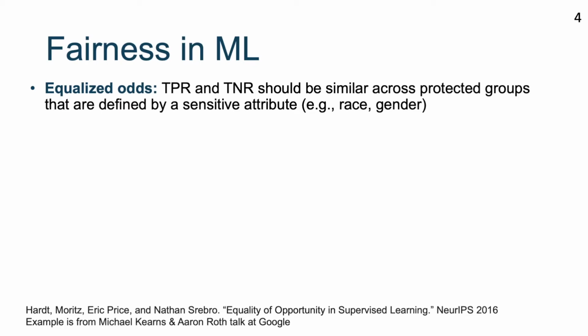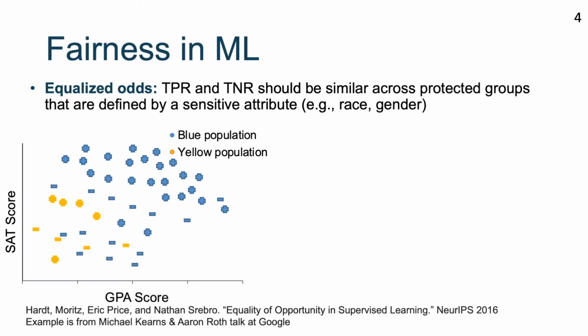Let me give you an example to show how they work. Suppose a university wants to build a linear model for their admission based on the SAT score and GPA score of applicants in high school. And there are two populations, blue population and yellow population. The model is learned on the historical data, which has 80% blue people and 20% yellow people, as shown in the figure here. Positive and negative mean admission and no admission, respectively.